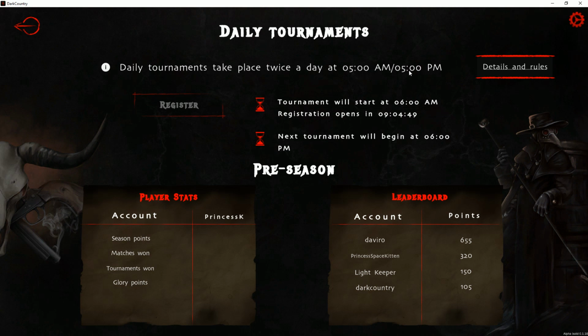One additional thing to look for is the daily tournaments. Daily tournaments run at 5 AM and 5 PM Central European time. This will display in your local time, but this will always say 5 AM, 5 PM, so you can see when the next tournament starts. Tournament registration will open 15 minutes beforehand, but once you've registered, you can't leave this screen without unregistering. And then you'll go through best of 3 matches for the tournament, however many rounds, depending on how many people show up.